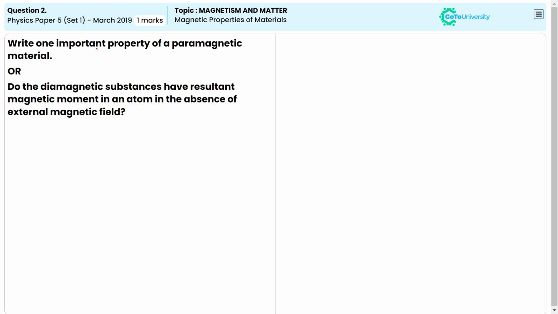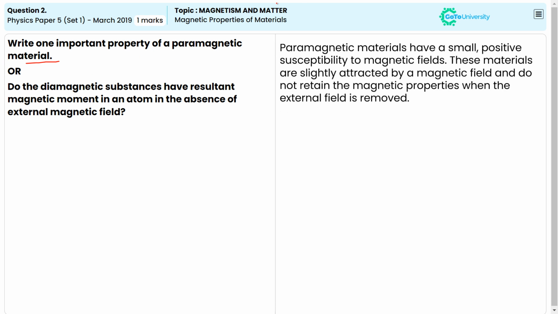Write one important property of a paramagnetic material. Okay, we'll see the important property of the paramagnetic material. That is, a paramagnetic material has a small positive susceptibility to magnetic fields. These materials are slightly attracted by the magnetic field and do not retain the magnetic properties when the external field is also removed. This is one of the important properties of the paramagnetic material.